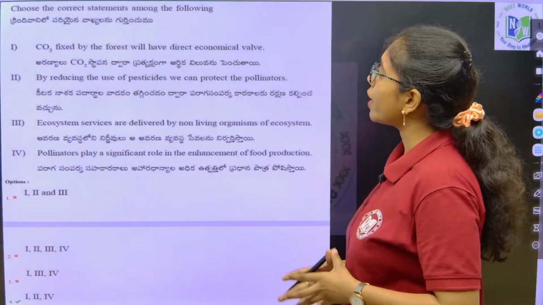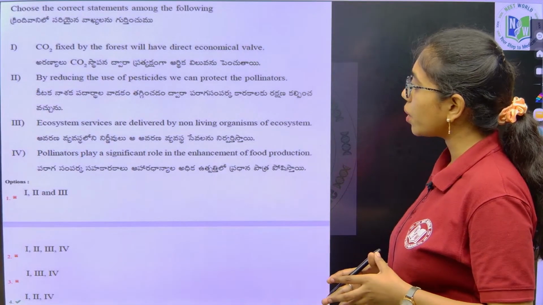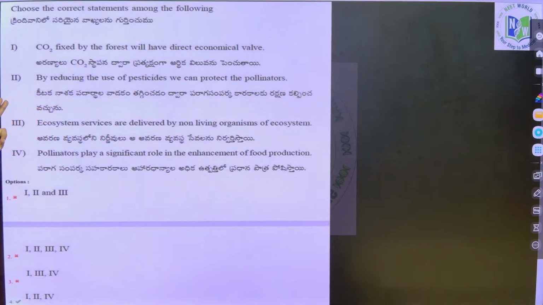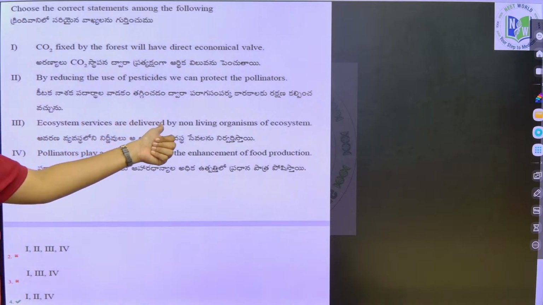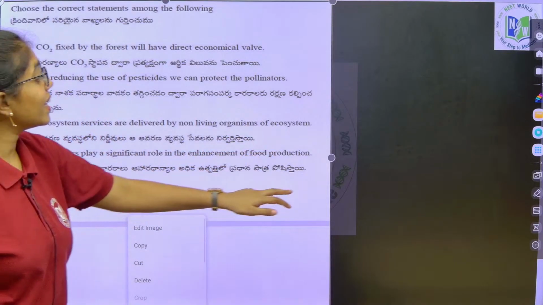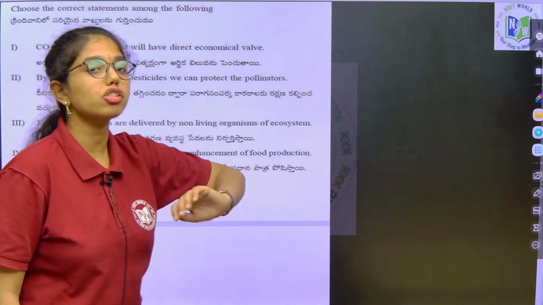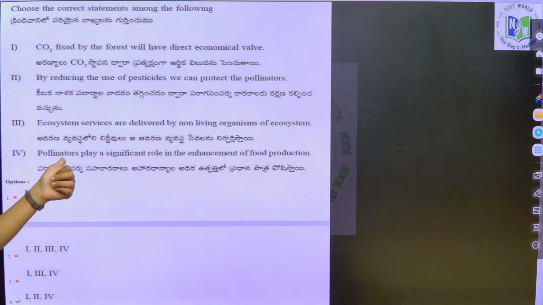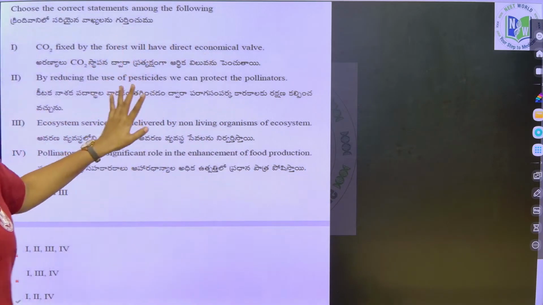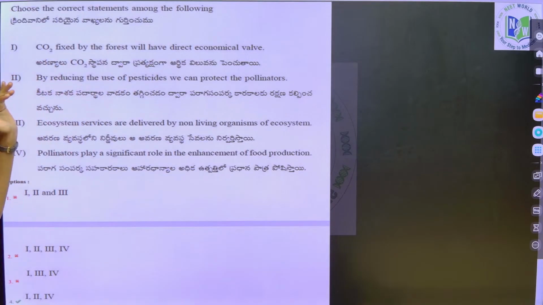Carbon dioxide fixed by forests will have direct economic value. True. Next, by reducing the use of pesticides we can protect the pollinators. This is also correct. Next, ecosystem services are delivered by non-living organisms of the ecosystem. Wrong. Ecosystem services are directly delivered by biotic agents, not by abiotic agents. Next, pollinators play a significant role in enhancement of food production. That is a true statement. So, basic theoretical statements which are direct statements from the Telugu Academy book. So, yes, here statements 1, 2, 4, 3 are correct.